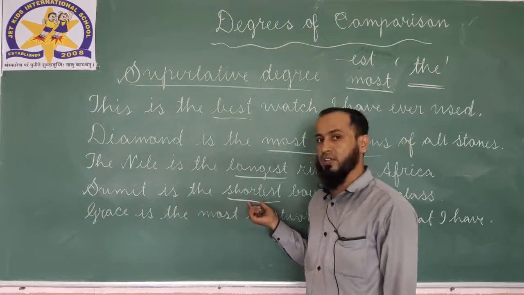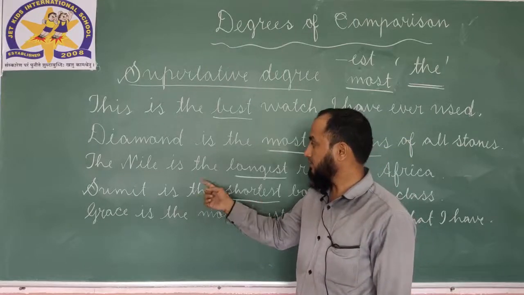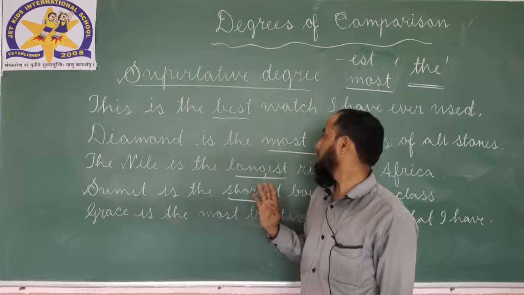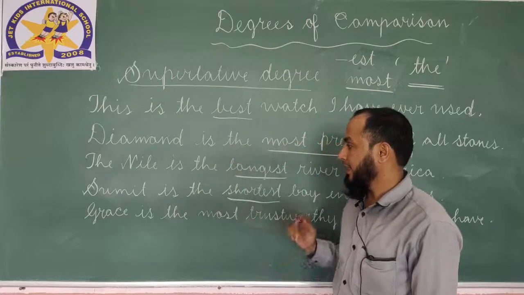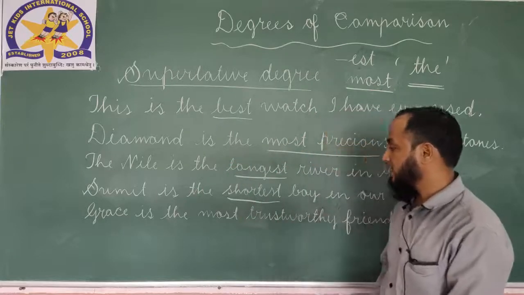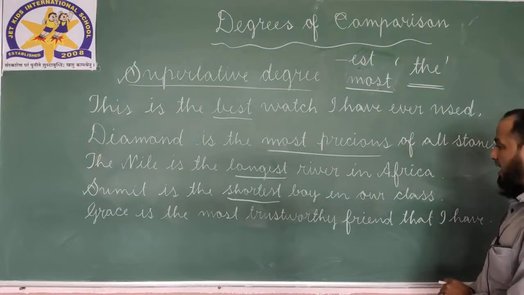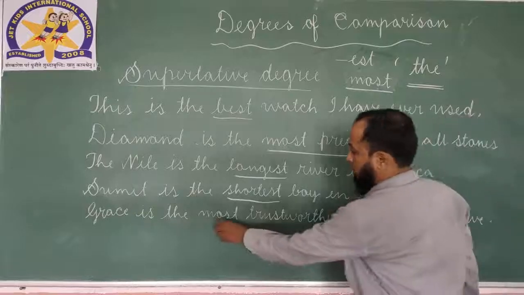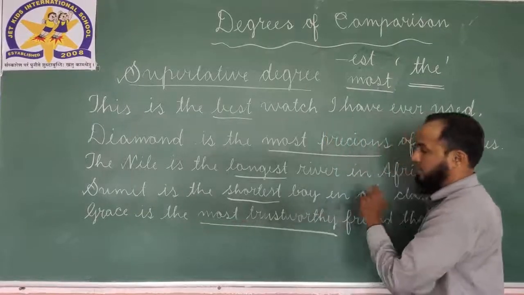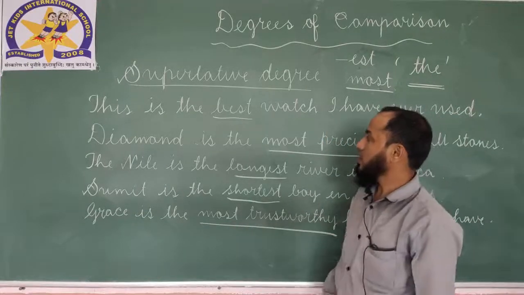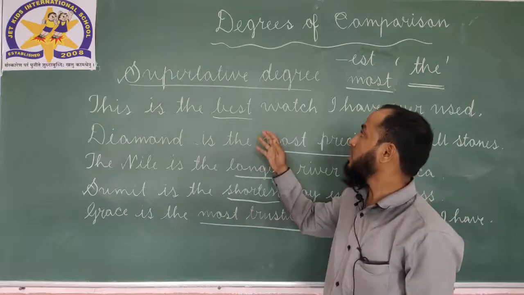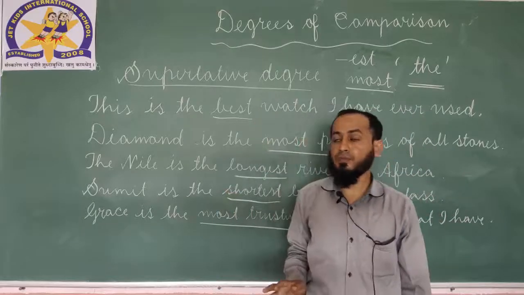Before superlative degree we are using article the here as well. Then next and last one, Grace is the most trustworthy friend that I have. Here most trustworthy. So these are all examples of superlative degree.